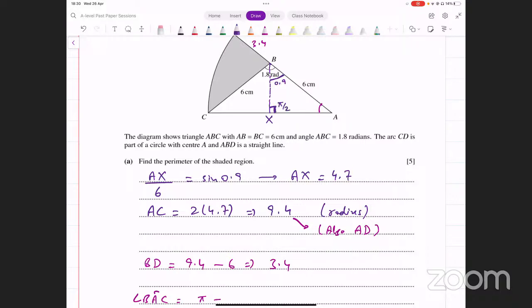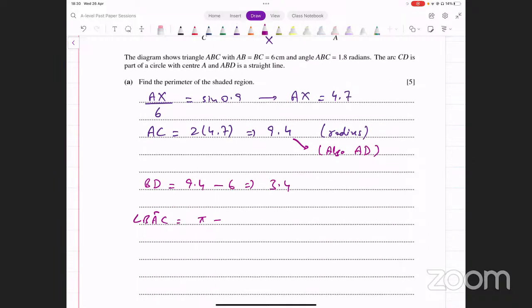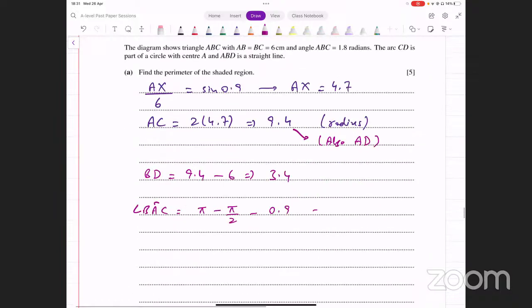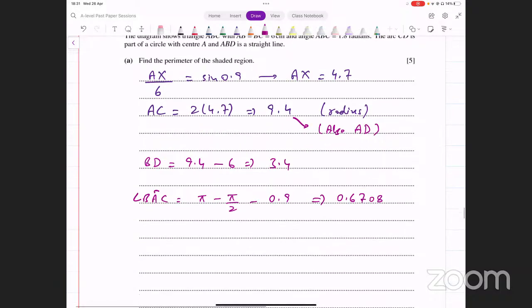Subtract this from that. So pi minus pi over 2. Also subtract from that 0.9. And let's see what that gives us. Okay, so this is giving me 0.6708. ठीक है, ये angle BAC आ गया.